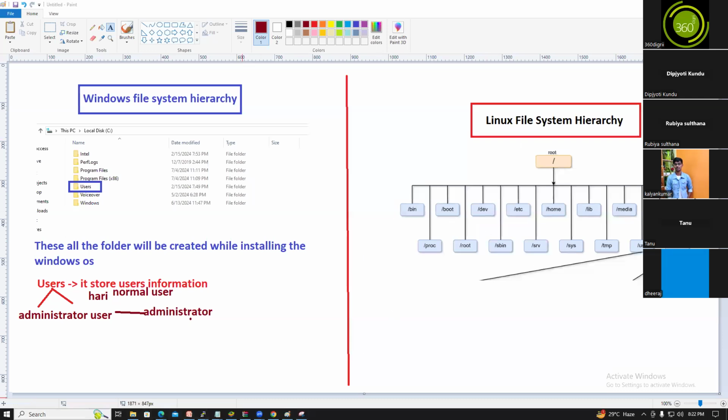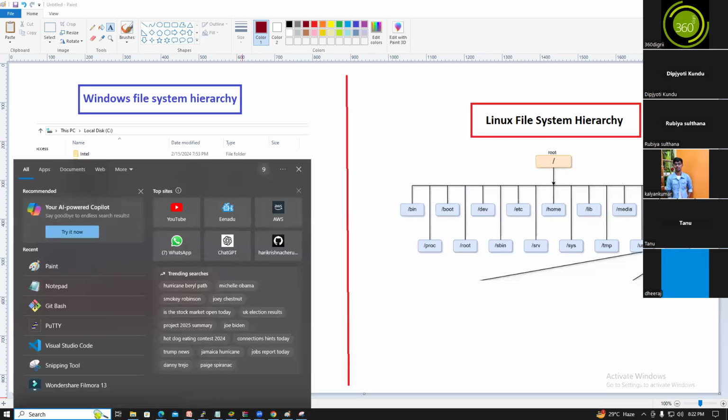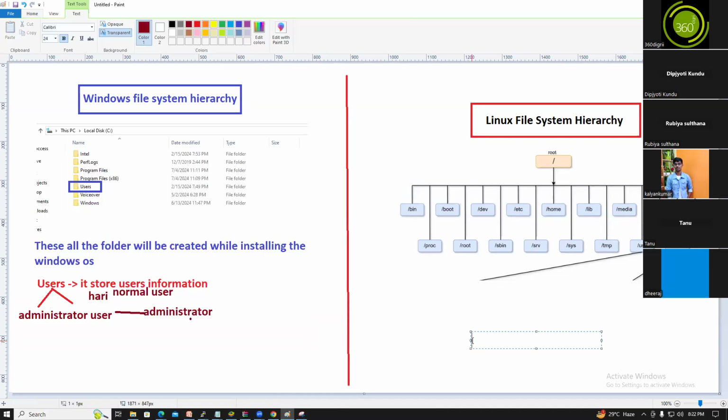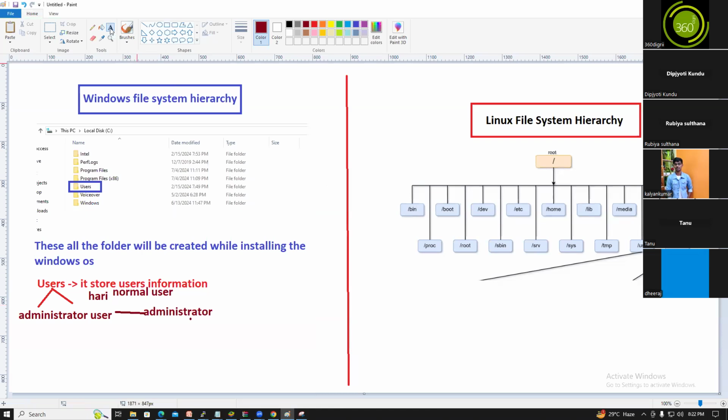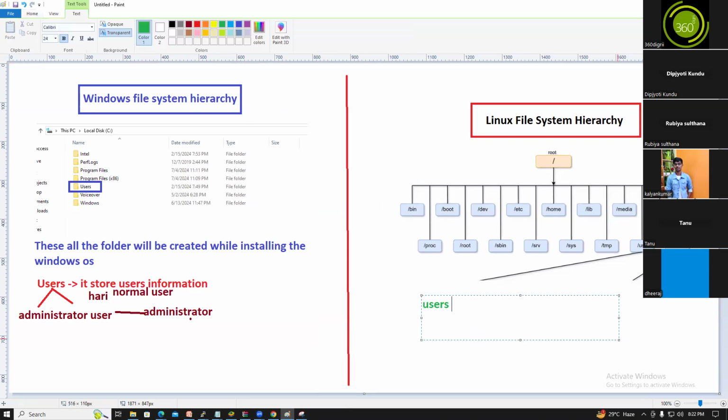Same as in Linux also. While installing Linux, some directories will be created. Here also the users are of two types: normal user, and here we call the other a super user.